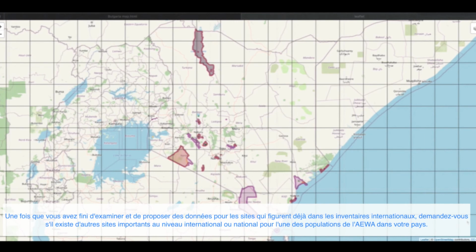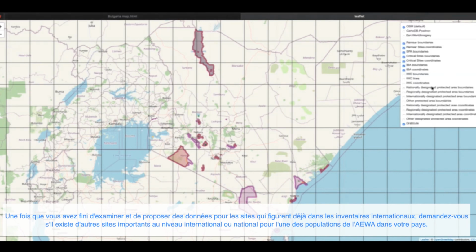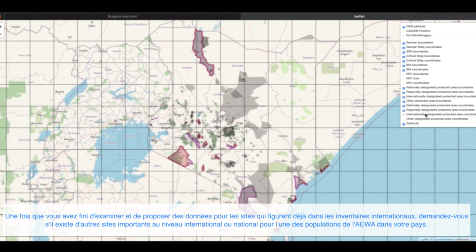Once you have finished reviewing and nominating data for the sites that are already in the international inventories, consider whether there are any other internationally or nationally important sites for any of the AEWA populations in your country.